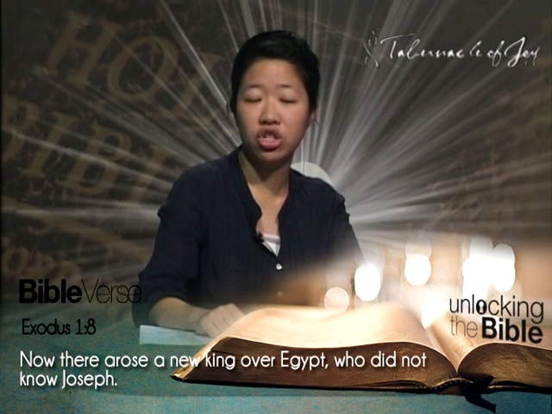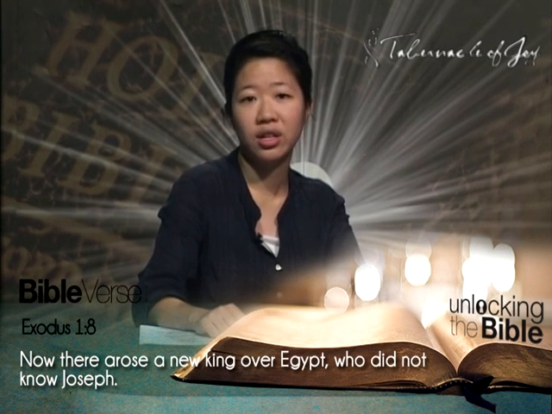So in the last lesson, we ended with the Hebrew children living in Egypt. They found favor in the sight of Pharaoh because of Joseph. And everything was great until Joseph and the Pharaoh died. And then the Bible says in Exodus 1:8 that there arose a new king over Egypt who did not know Joseph. And this is when the real trouble for the children of Israel really began.